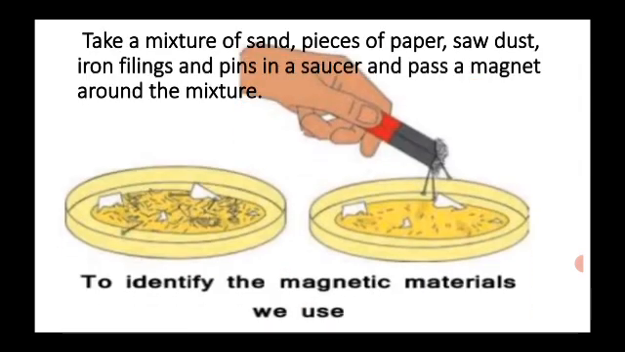Take a mixture of sand, pieces of paper, sawdust, iron filings and pins in a saucer and pass a magnet around the mixture. What do you see? Sand, pieces of paper and sawdust do not stick to the magnet. Iron filings and pins get attached to the magnet and come out of the mixture in the saucer.